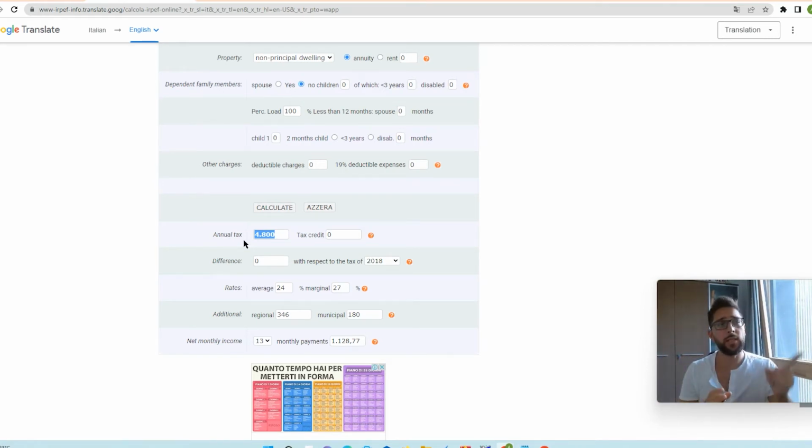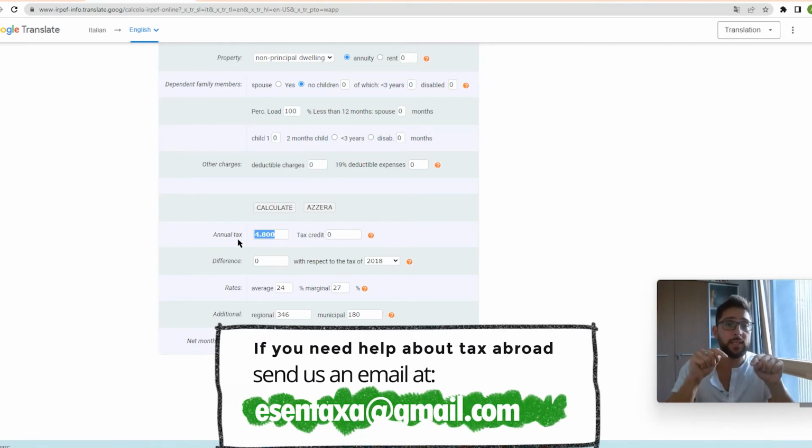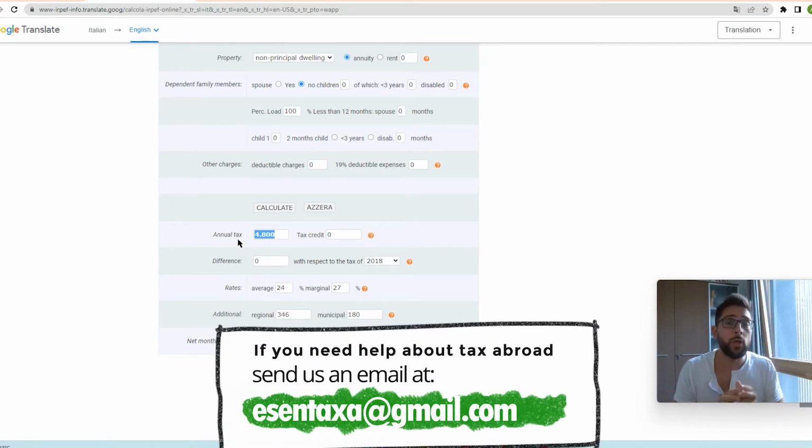So as you can see, the calculation with the software is very important because the software is not just taking care of the calculation of the RPF taxation, but also includes the default deductions. You can also add other expenses, like 90% of certain expenses that you can add to the subtractions against your annual tax to pay. In Esentaxa, we have also a video in which we explain a list of expenses that you can do on a daily basis and you're not aware that might be deductible against your taxation.